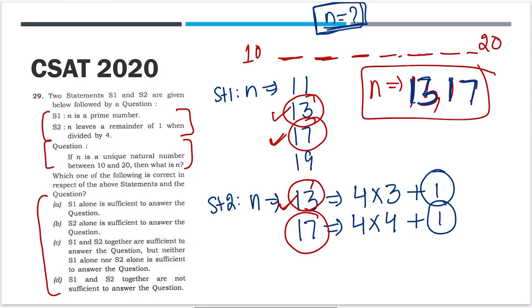So even using statements 1 and 2, we are not able to get to an answer. If you check the answer options, statement 1 is sufficient to answer the question? No, because that will give us 4 options. No way, not possible to find a value of N. Statement 2 alone, again no. Statement 1 and 2 together sufficient? Even using 1 and 2, we are not able to find the unique value of N. So this is also wrong. So the answer is number 4: even using both of them together, we are not able to come to any value of N.